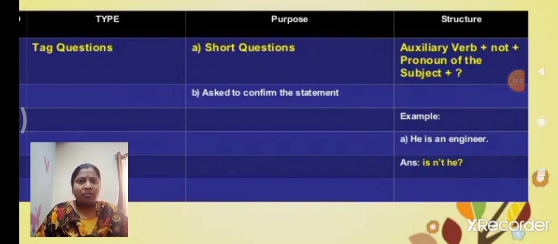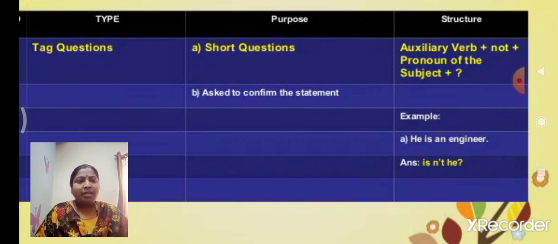When we observe tag questions, if the given statement is positive, we should write the tag question in negative. And if the given statement is negative, we put the tag question in positive. Got it children? Tag questions are quite opposite in way.